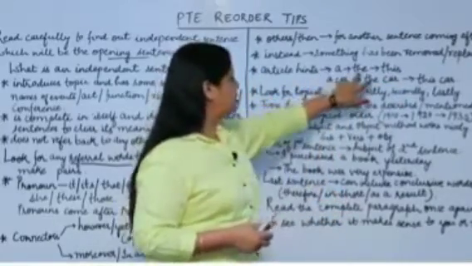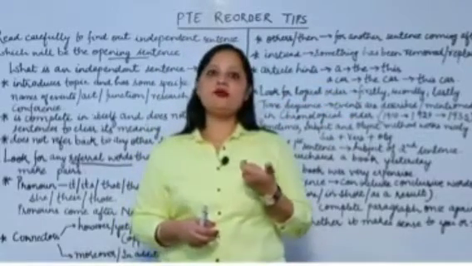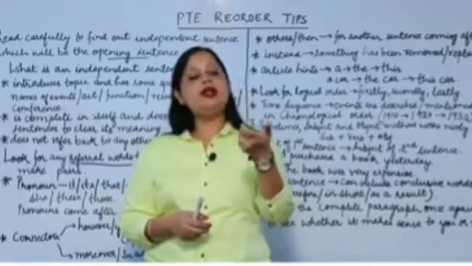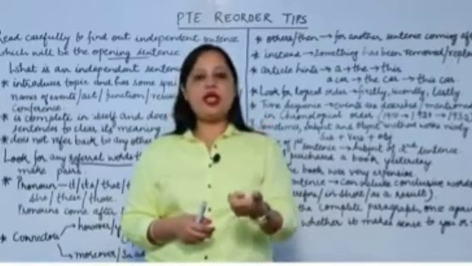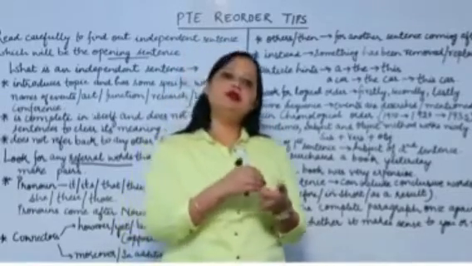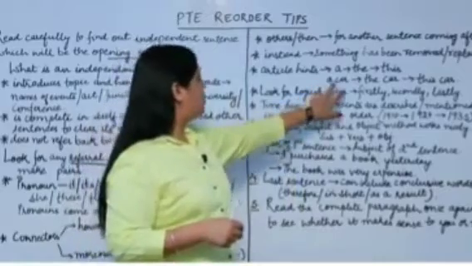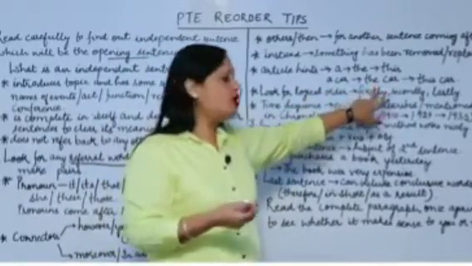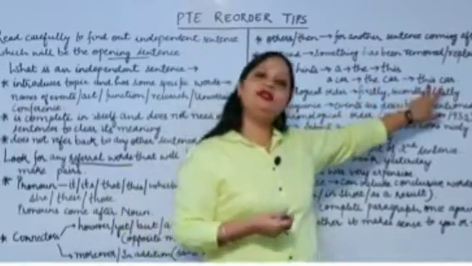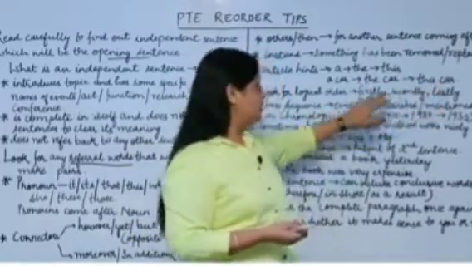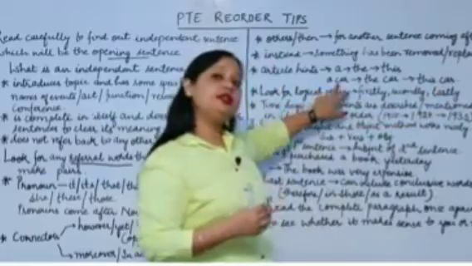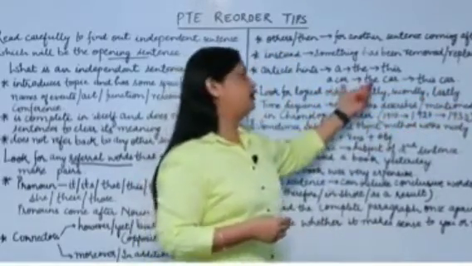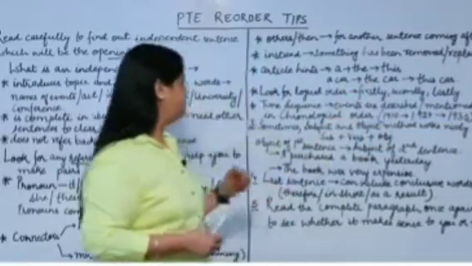So a or the: when you are going to talk about something for the very first time, it is a. But when you are taking the reference of the same word again, it becomes the. For example, a car, or the car. And the third time, you might be talking in that way, this car. Okay, so this is a sequence: a, the and this. Otherwise it can be a and the, right?